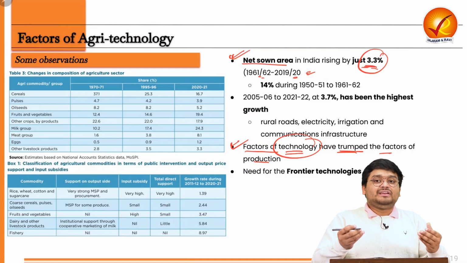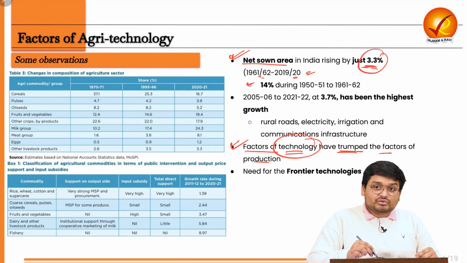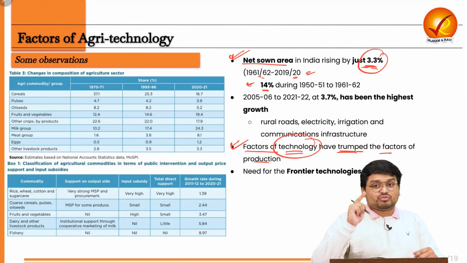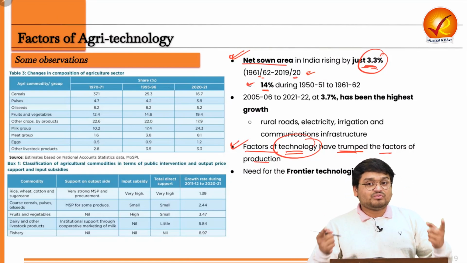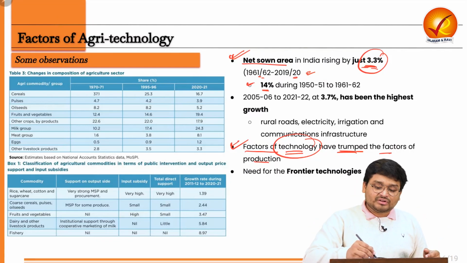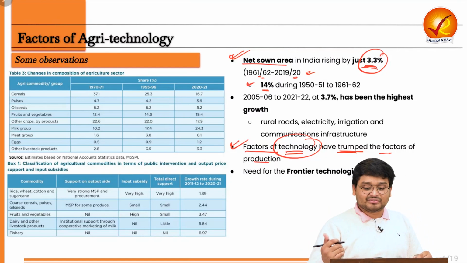Now why are we saying it is only 3.3%? Because before the Green Revolution, when the land reforms were taking place, it jumped to around 14%. That means net sown area jumped to around 14% during the land reforms and only around 3.3% during the Green Revolution to present times.